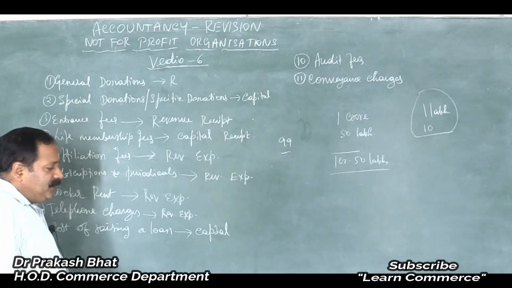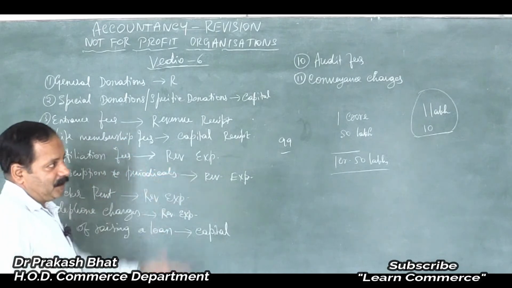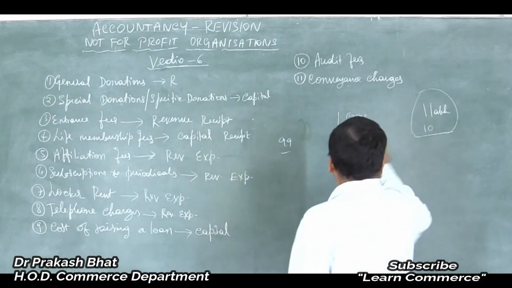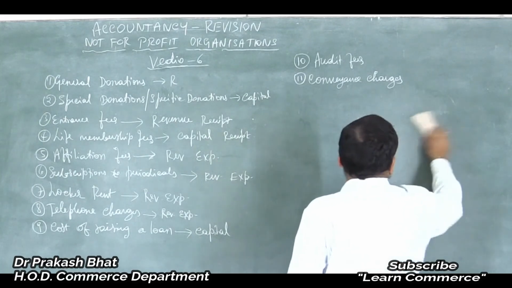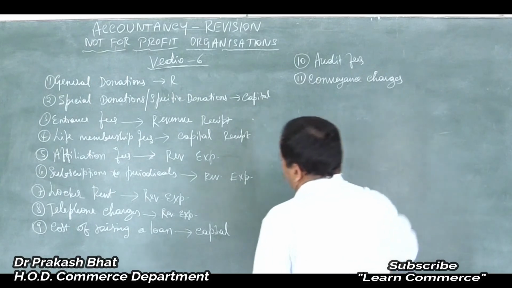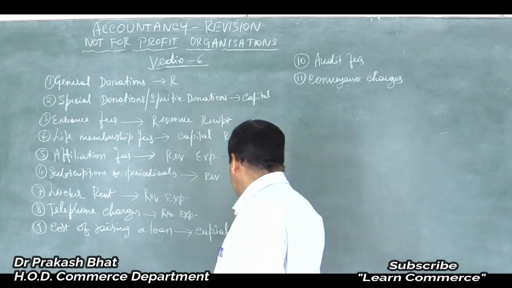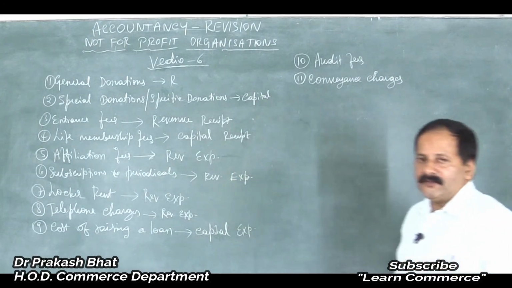Should be added to the total loan amount. That is what I just explained by giving the analogy of a two-wheeler, right? Yes. So as it is a cost, an expense, it will be capital expenditure. Capital expenditure should be added to the concerned loan on the liability side of the balance sheet.